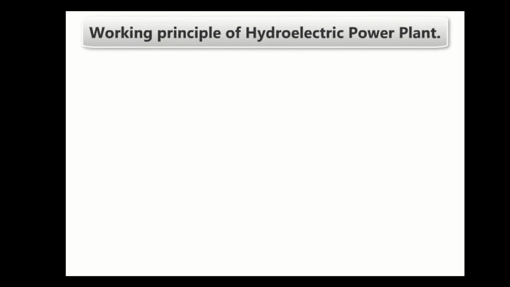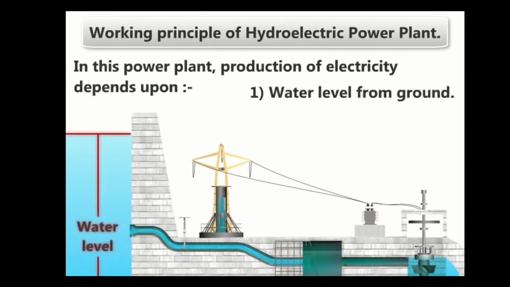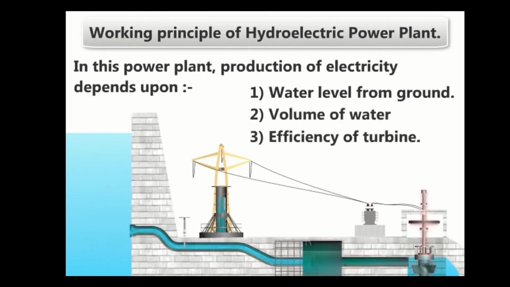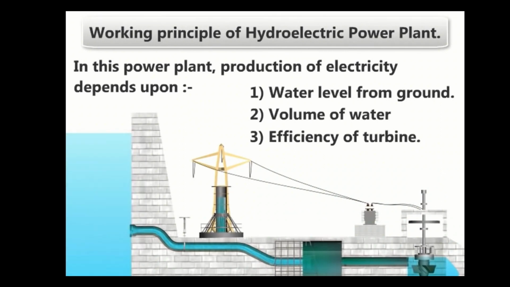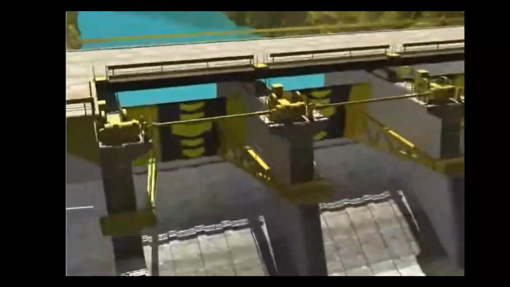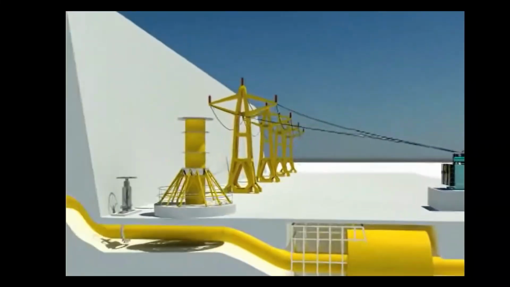Let us know about the working principle of hydroelectric power plant. In this power plant, production of electricity depends upon various factors. First, the height of the water from the ground level, volume of the water flowing per unit time, and the efficiency of the turbine. A hydroelectric power plant requires a water reservoir, so these plants are constructed near big dams. Water stored in dams has potential energy.